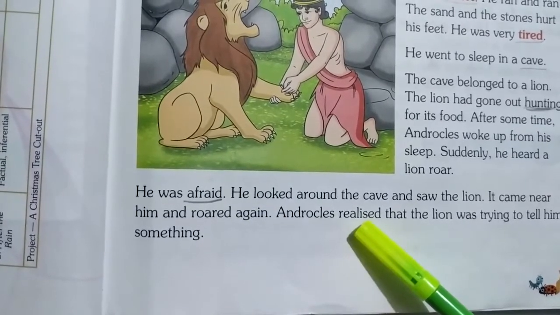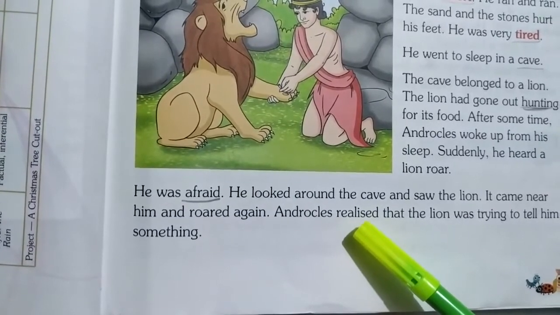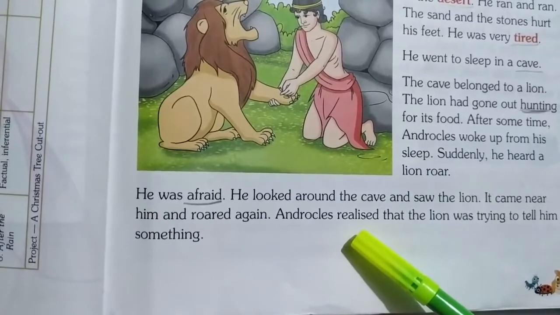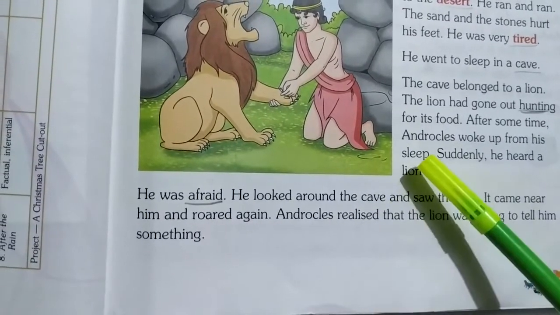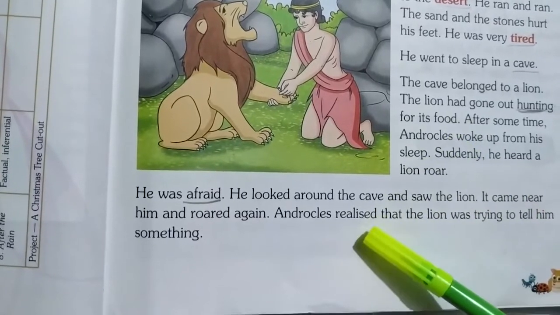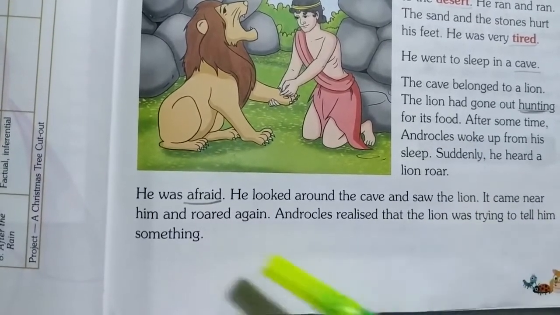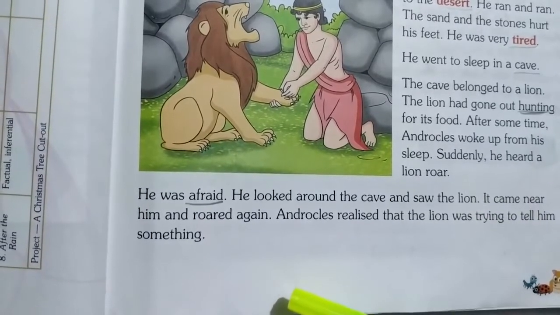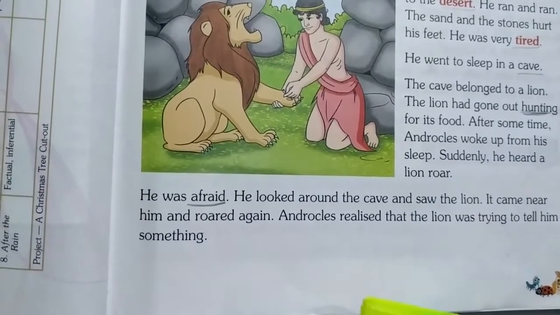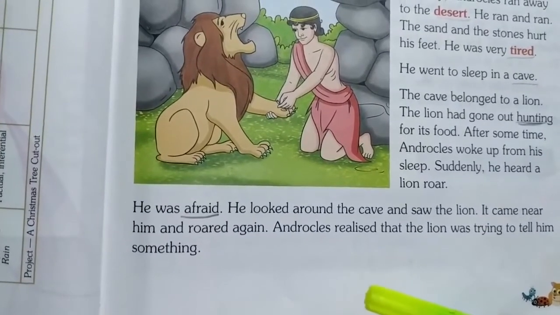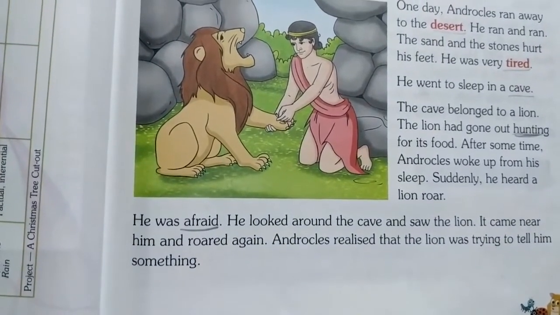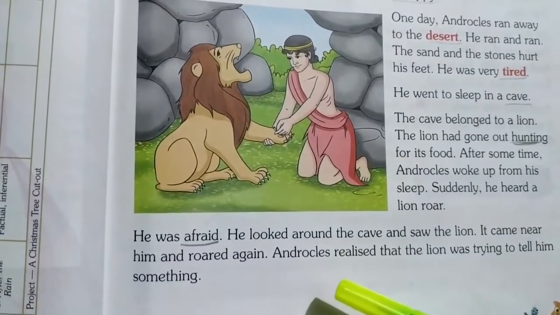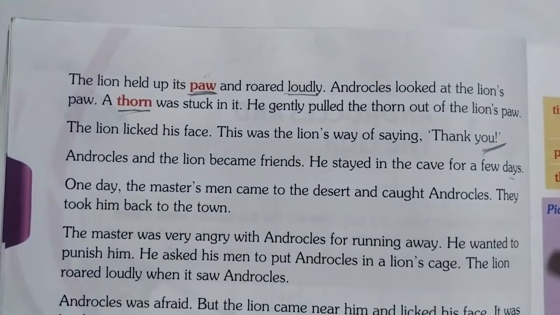Now see, Androcles realized. See, continuously it's roaring. But Androcles realized. Realized means what? What is the meaning of realized, children? Clearly understand. He understood that the lion was trying to tell something. See, trying to tell him something. So Androcles, he observed the lion. It is not attacking. It is roaring. So he came to know that, oh, lion is trying to say something.